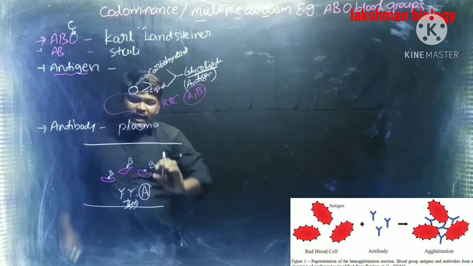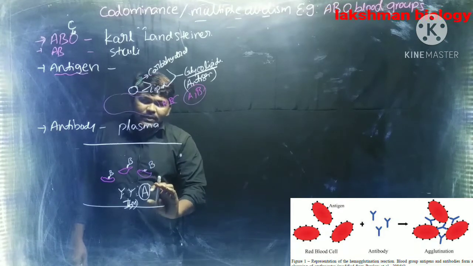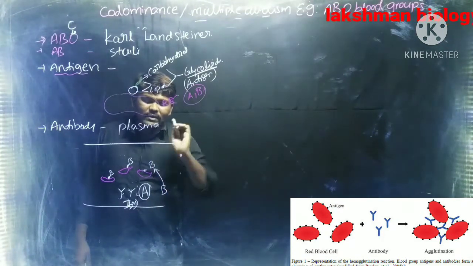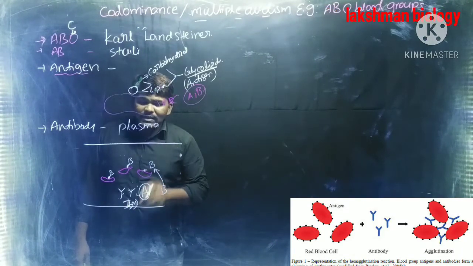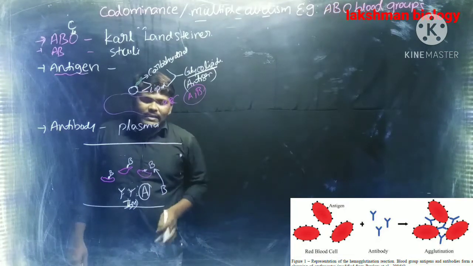Then why don't I have antibody B? If antibody B were present in my body, what would happen? It would go and interact with the antigen B which is present on my RBC. Hence, it would kill my own antigen.